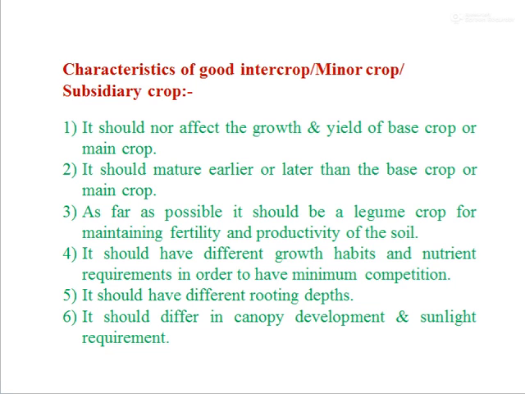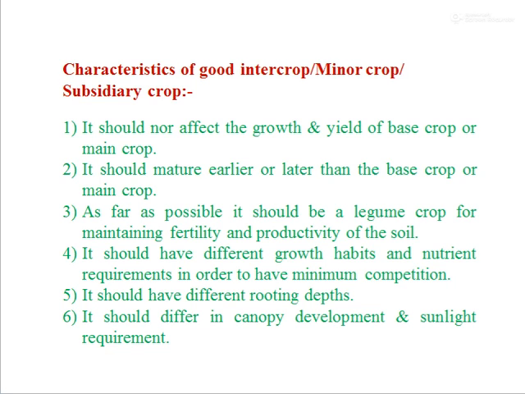Then what are the characteristics of good intercrop or minor crop or subsidiary crop? It should not affect the growth and yield of base crop or main crop. Intercrop should not affect the yield of our major crop. It should mature earlier or later than the base crop or main crop. Whatever the intercrop we are sowing or we are cultivating, its maturity should be earlier or later than the main crop. As far as possible, it should be a legume crop for maintaining fertility and productivity of the soil.